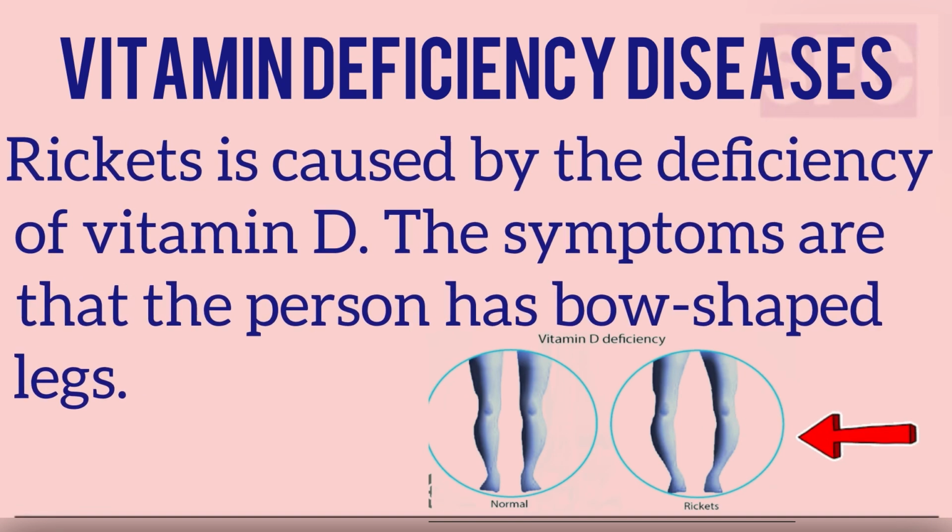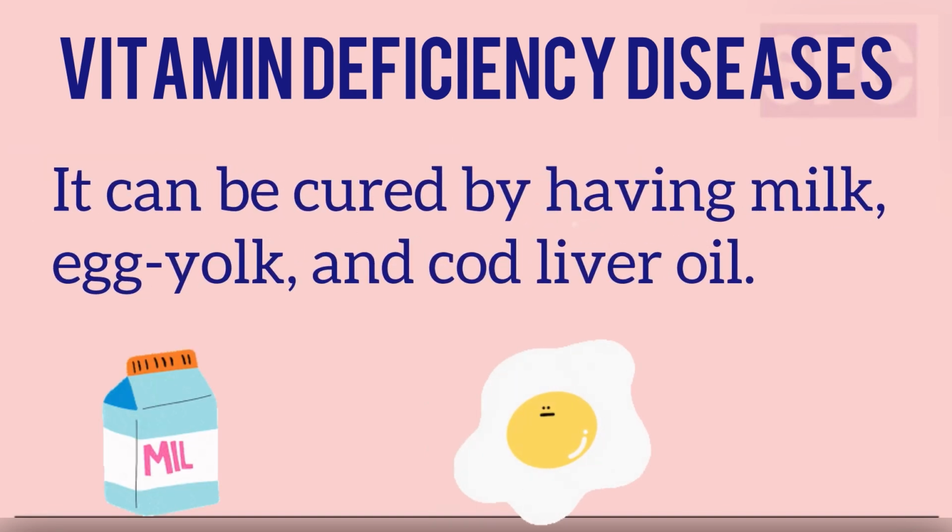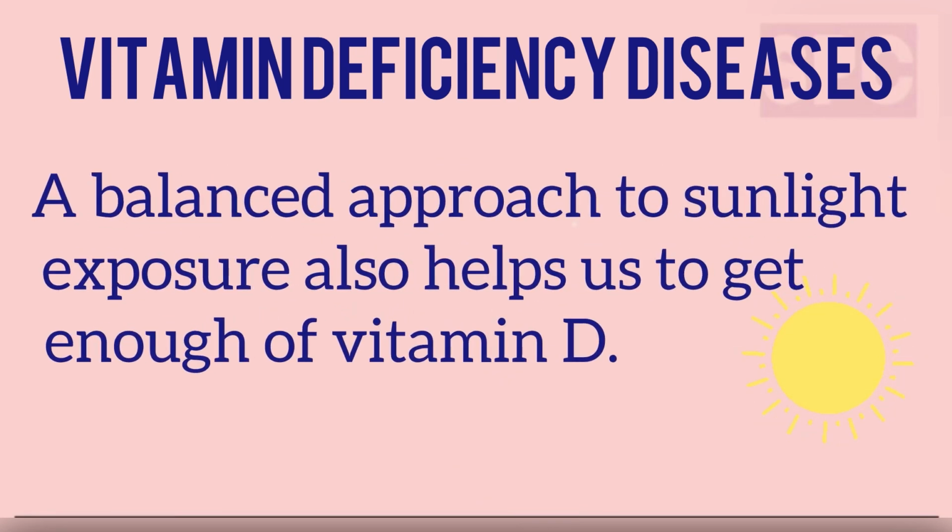Fourth, rickets. Rickets is caused by the deficiency of vitamin D. The person suffering with rickets has bow-shaped legs. Rickets can be cured by having milk, egg yolk and cod liver oil, which are rich sources of vitamin D. Students, a balanced approach to sunlight exposure also helps us to get enough of vitamin D.